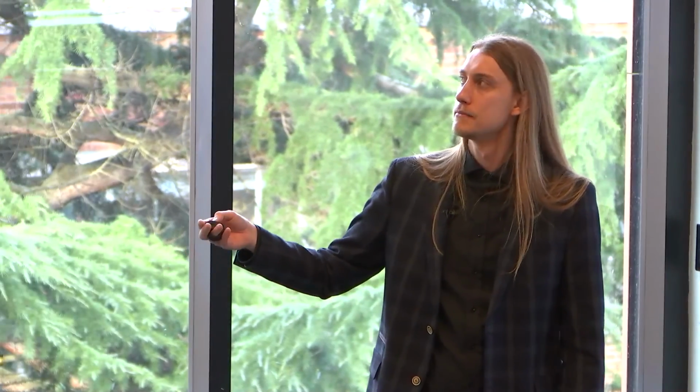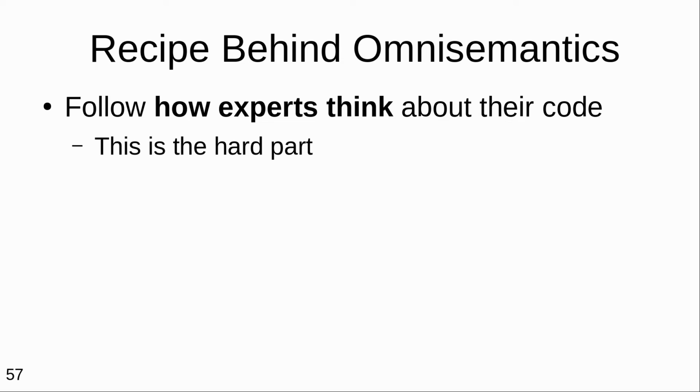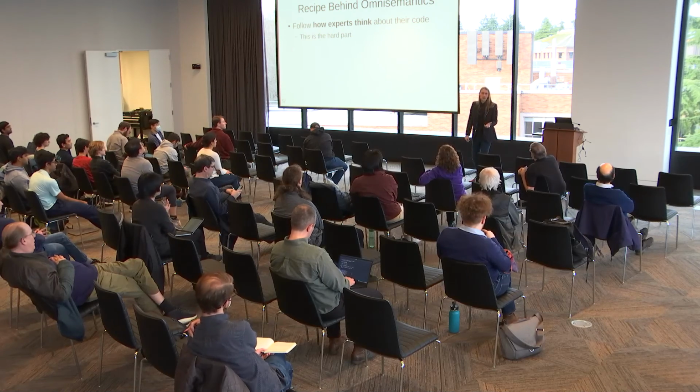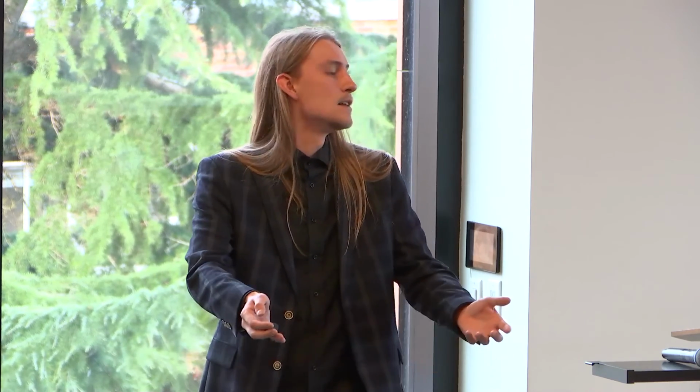Now, I will say a little bit about future work. And, well, apparently I have a slide here about what is behind omnisemantics. And it's the same idea: we take how experts specified their systems. We look at what the actual desired behaviors that, say, OpenBSD developers have for the C language and try to encode them precisely, as opposed to taking formalizations. Use any particular method there? It is very informal. It is talk to people and see how they talk about their code. Read their mailing lists, read their bug trackers, try to work with them, see how they bounce back when you try to tell them about your formalization of C as abstract pointers.